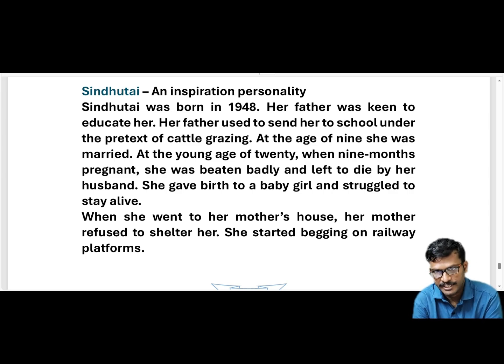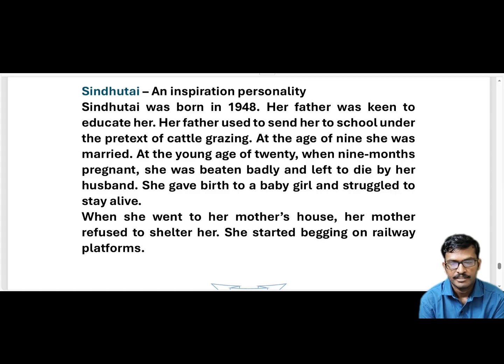She was born in 1948. After she was born, her father did not send her to school. Instead, she was sent cattle grazing at the age of 9 years. She got married, and at the age of 20 years, her husband beat her badly and left her to die. Even though she was beaten nearly to death, finally she gave birth to a girl child.